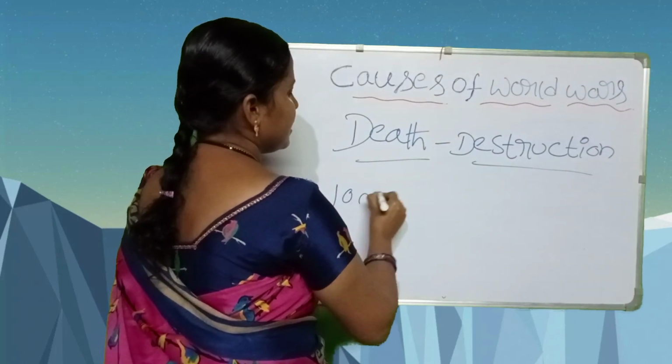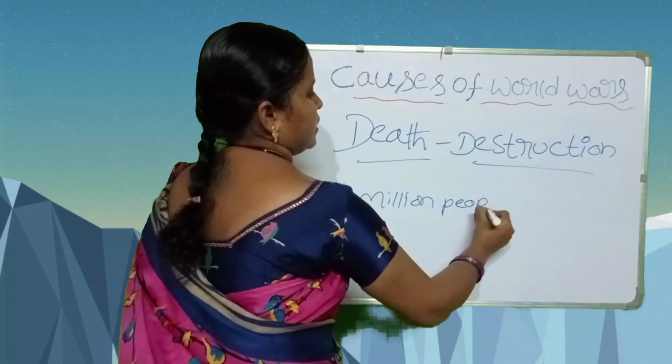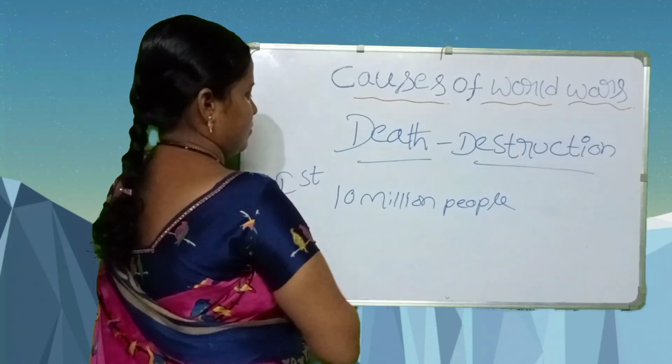Here, 10 million people died in the First World War.